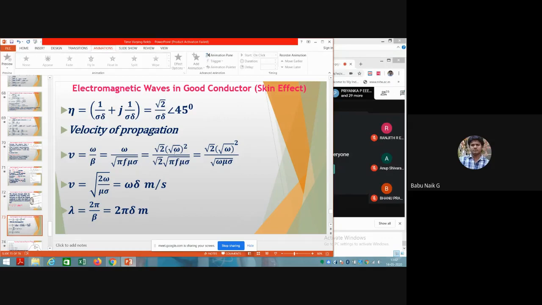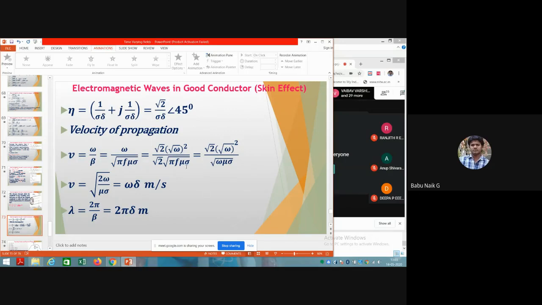For further simplification, I have multiplied the numerator and denominator with root 2 and root 2. And this root and square, if I cancel, I will get omega here. So if I take this whole equation into root, I will get 2 omega by mu sigma, which is also equal to omega into delta here. And lambda you can take, that is the wavelength. Lambda is equal to 2 pi by beta, which is 2 pi delta in meters.